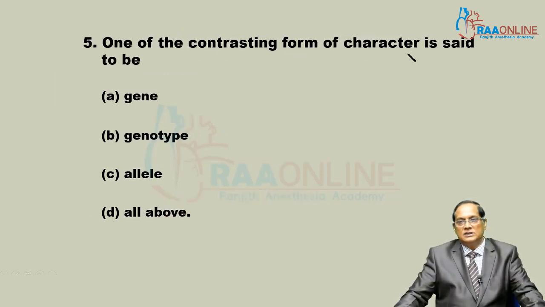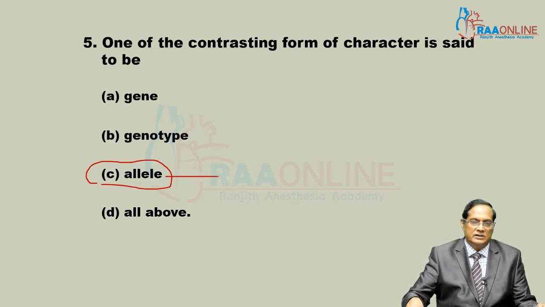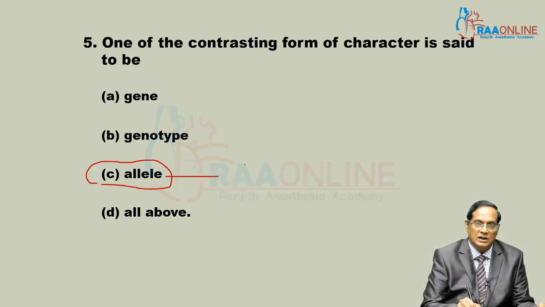One of the contrasting forms of a trait is known as allele. So the simple answer is allele. Alleles are the variants actually. One of the contrasting forms of a character is termed allele. The term allele was given by Bateson.